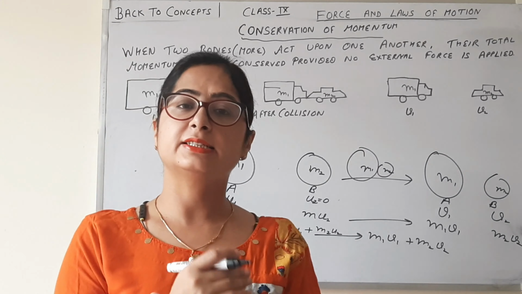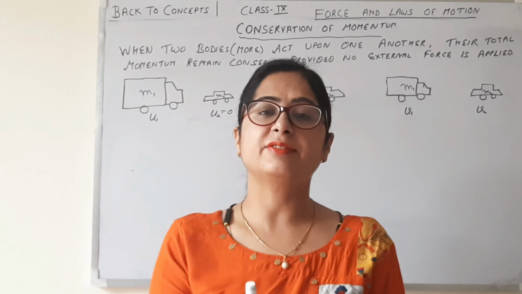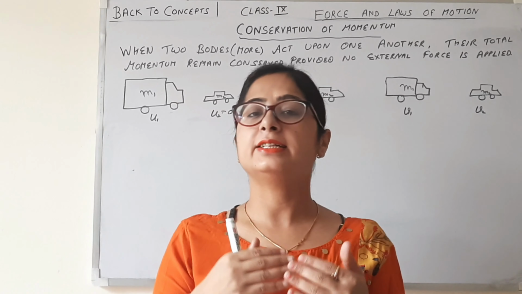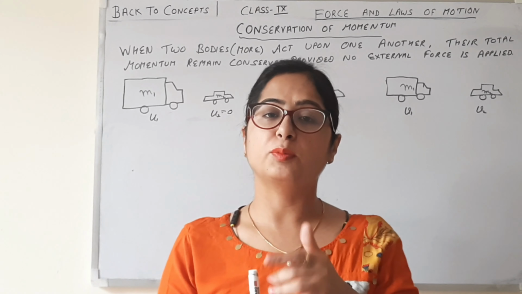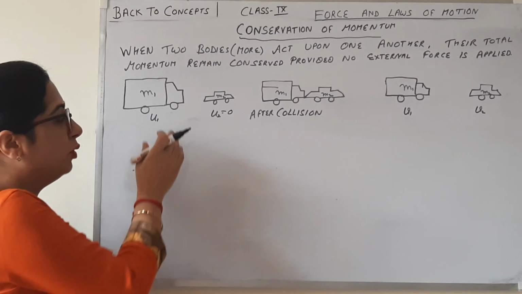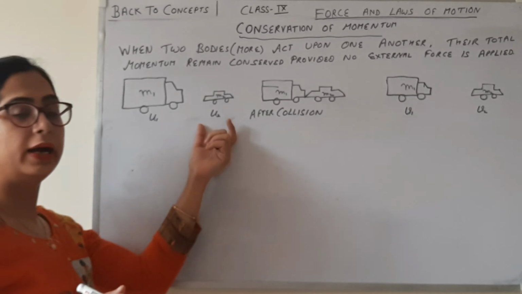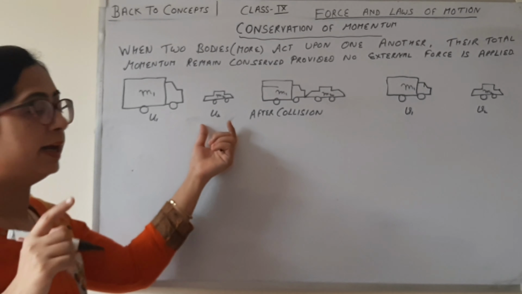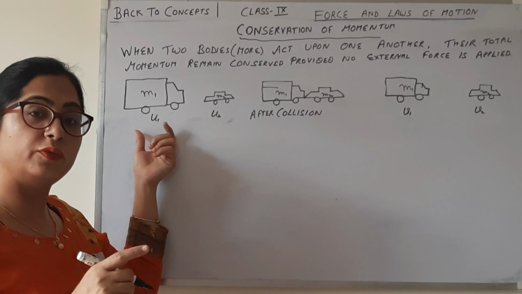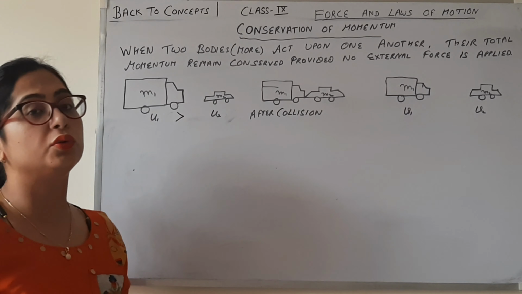Okay, so let's discuss the derivation of the conservation of momentum. Now the basic idea of the conservation of momentum we already discussed. Now let's start the derivation. Here a truck having mass m1 is moving with velocity u1 and a car having mass m2 and initial velocity u2. Here the velocity can be 0 or can be less than u1. Here the condition must be satisfied: u1 must be greater than u2.